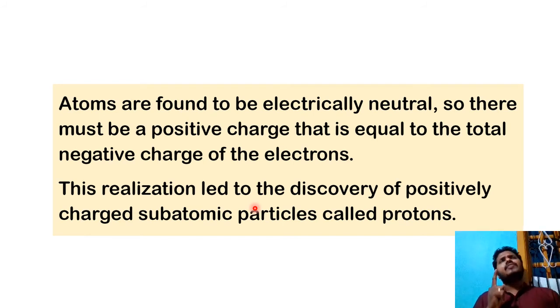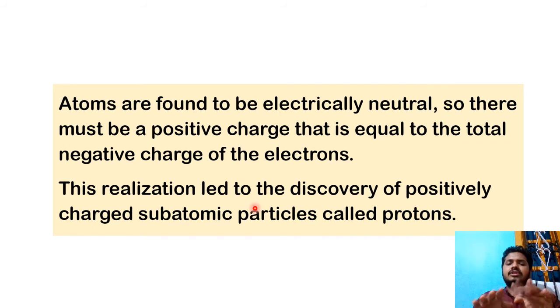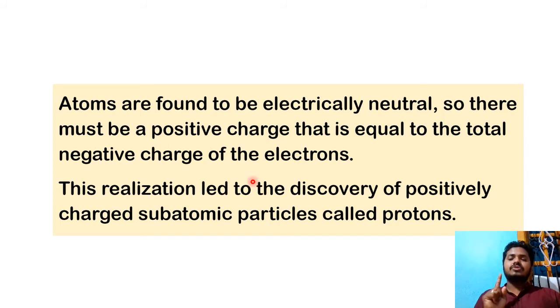They thought that if an atom is electrically neutral, and we just learned that atoms contain negatively charged particles, then to make it neutral there should be positive charge also. So they started discovering that. Atoms are electrically neutral, so there must be a positive charge equal to the negative charge. The charge should be equal in magnitude: electrons have a negative charge and this will have a positive one. That led to the discovery of the positively charged subatomic particle called the proton.